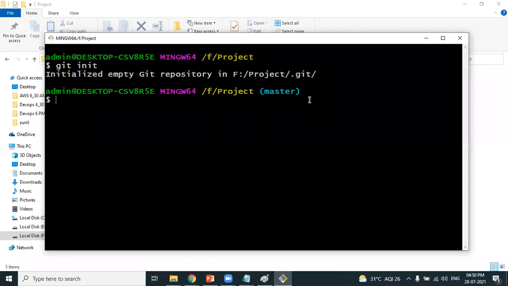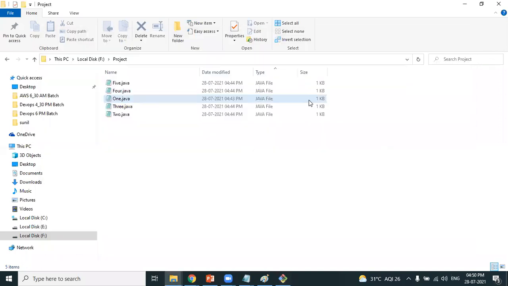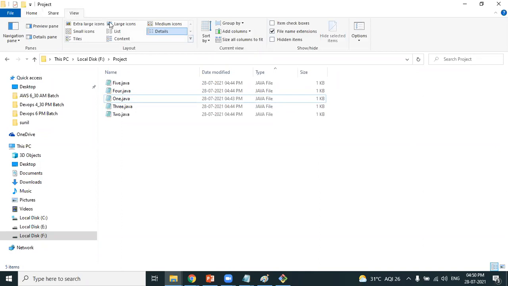Second observation. In the project folder, if you can see view hidden items, make sure that you select this view hidden items. A hidden folder with the name .git got created automatically. This is the second observation. Did you create this .git folder? No.